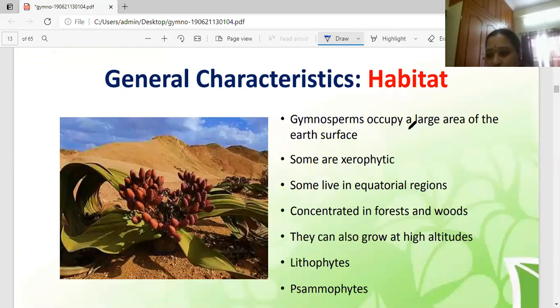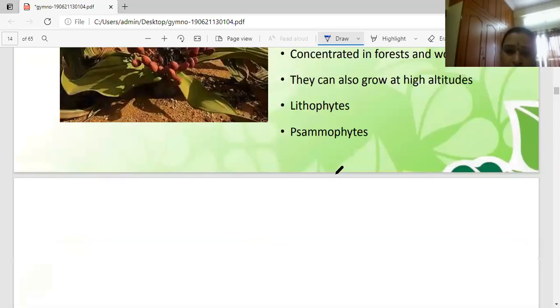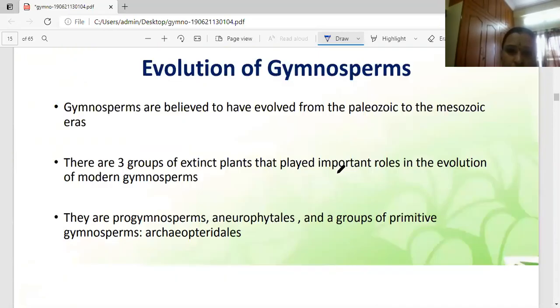Vegetative reproduction takes place by formation of bulbils and adventitious buds. The best example is Cycas. And the next one, gymnosperms are always heterosporous, and oogamous sexual reproduction is there. In all living gymnosperms, the reproductive structures are arranged in the form of strobili or cone-like structures. Wait, where is the reproductive organ?